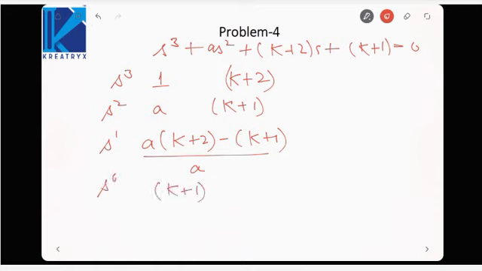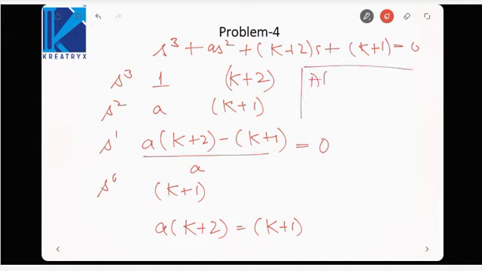Now we know that for oscillations the coefficient of s raised to power 1 should be 0. That means a into (k plus 2) should be equal to k plus 1. If this coefficient is reduced to 0, the auxiliary equation becomes a s square plus (k plus 1) equal to 0.